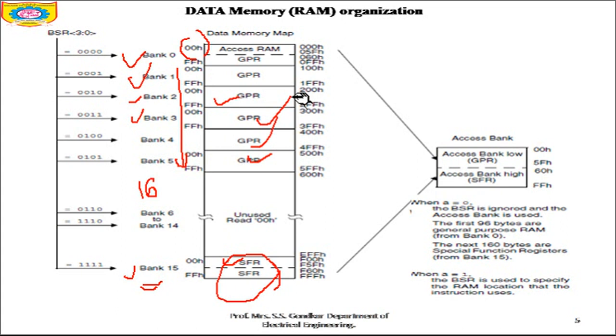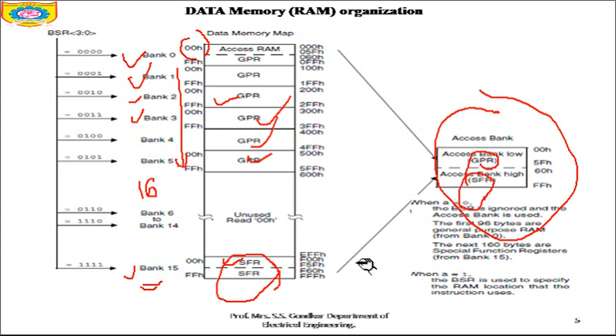Instructions and the architecture are in such a way that each of the banks can be accessed. So for that you also have an access bank. What is this access bank? It is just a split portion of your data memory. This data memory is split and it forms an access bank, which is a combination of GPR and SFR.